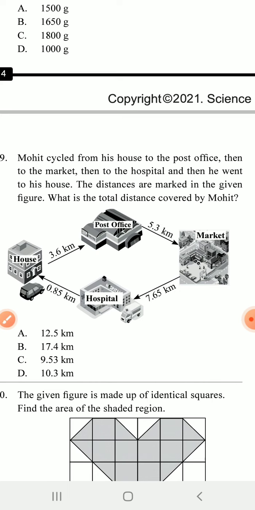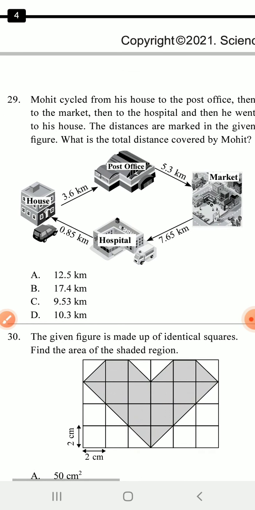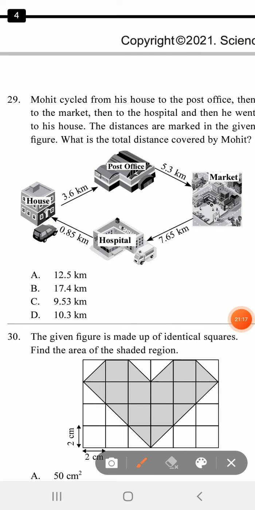Add all the figures one by one, and you can get the right answer. B is the right answer. Pass 3.6, then take 5.3, and then 6.65, and then go to the hospital, and then from the hospital he goes to the home.